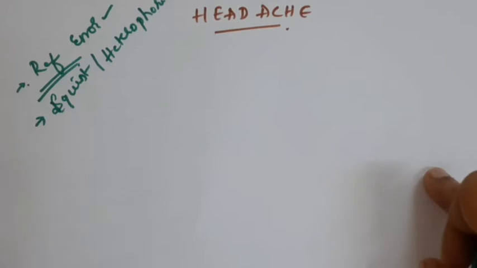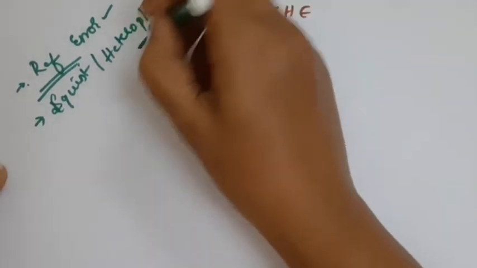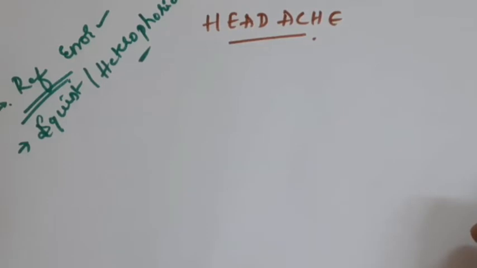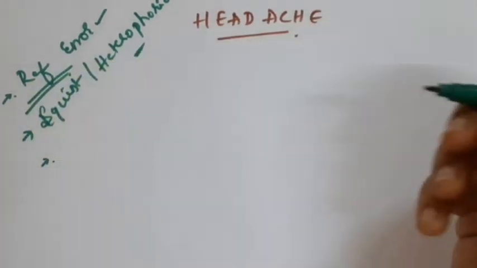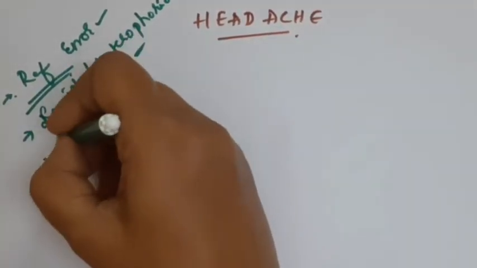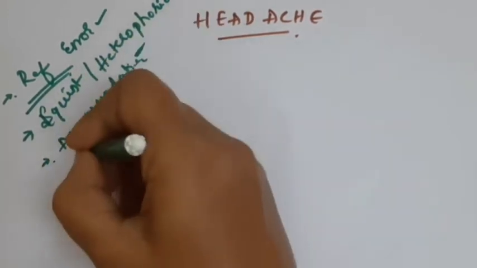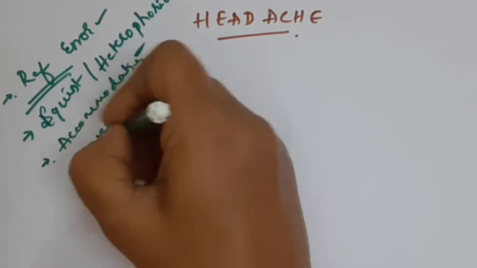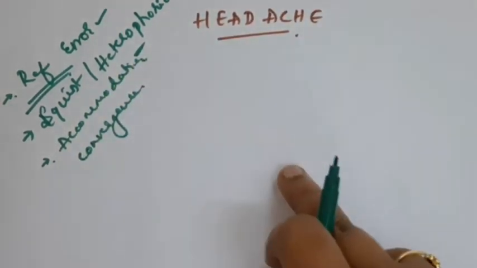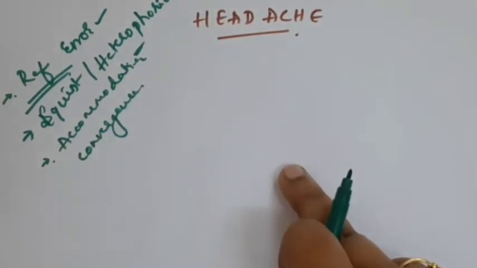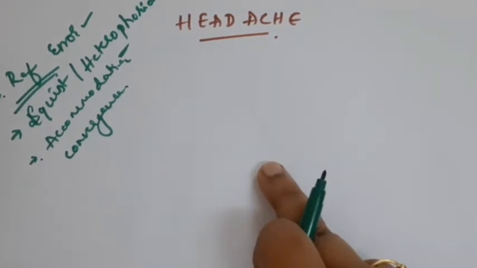Next cause is the squint, that is obvious manifest squint, or the hidden squint, that is heterophoria. When there is neuromuscular imbalance and squint, children will usually have headache as the presenting symptom. And the third common cause for headache is problems with accommodation and convergence. If there is any deficiency with accommodation or convergence, children will have headache when they study for a longer time. These are the common ocular problems for headache.